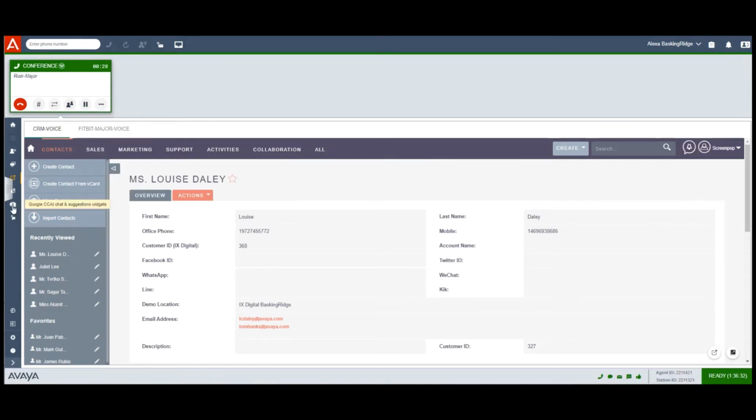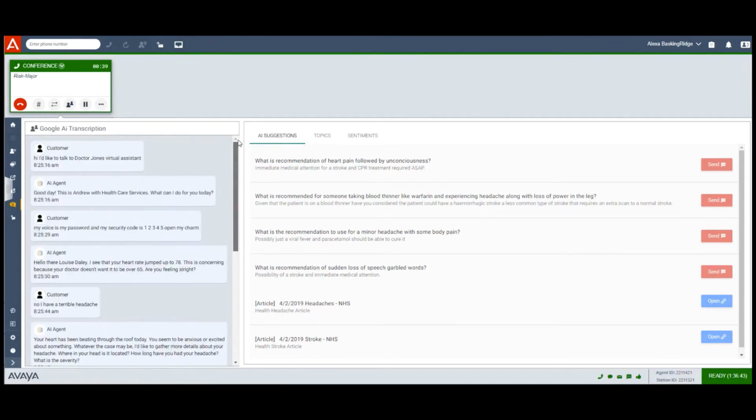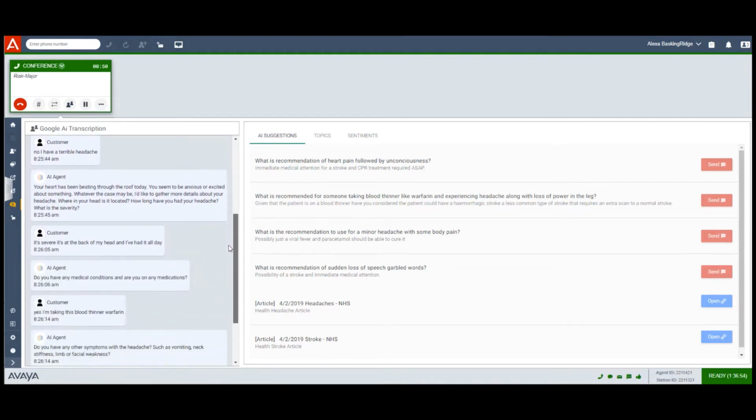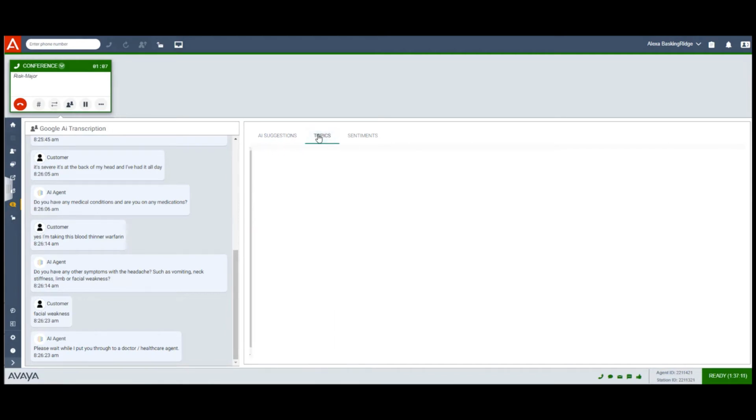But we're going to go directly down and look at the symptoms that were previously collected through the AI engine, Google. As you can see, we had a conversation with Google and it's completely transcribed that conversation. It separates the customer from the agent, and you can see how it went through that conversation completely all the way up to when it transferred to the doctors or the nurse triage. You'll also see that it knows that I was taking blood thinner. It suggested some articles, and one thing that really stands out is that it's recommending a headache and some stroke symptoms.